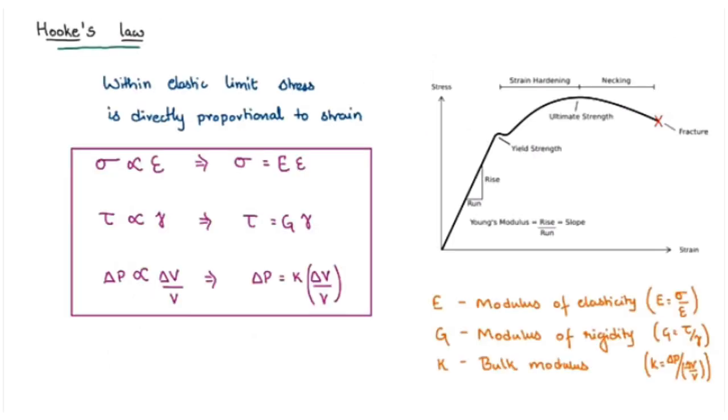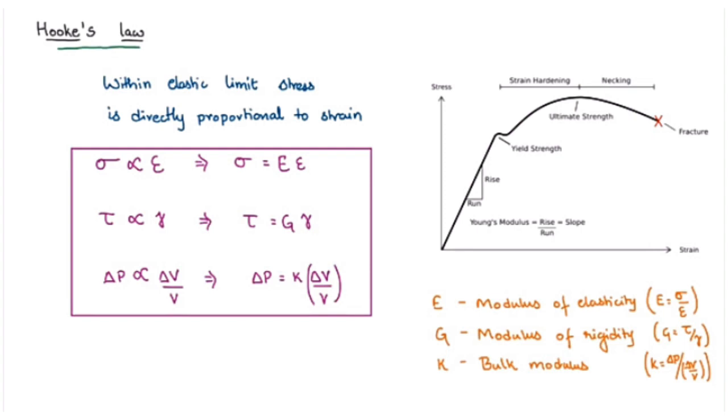Now let us move on to Hooke's law. That is our next topic. So what is Hooke's law? As we have discussed, Hooke's law states that within elastic limit, stress is directly proportional to strain, and the constant of proportionality is known as Young's modulus.